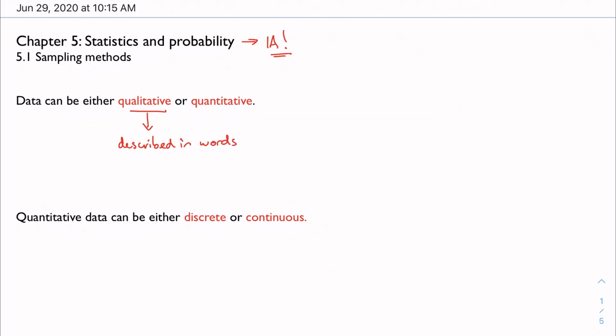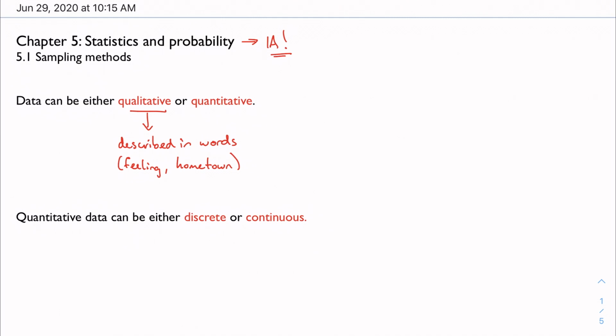And that might be something like, how are you feeling today? Or what hometown do you live in? Where were you born? So we'll say hometown. These are described in words. What's your favorite color? What college did you go to? Things like that. And this can still be just as important data.